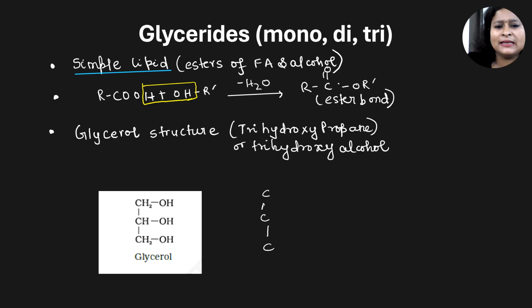Right? Next, it is trihydroxy, so put 3 OH groups, 1 OH here. Trihydroxypropane, so put 3 OH groups on the propane. And then we know carbon has a valency of 4. Satisfy the valency. So it becomes CH2, it becomes CH, and this one becomes CH2. Clear? This is the structure for glycerol.